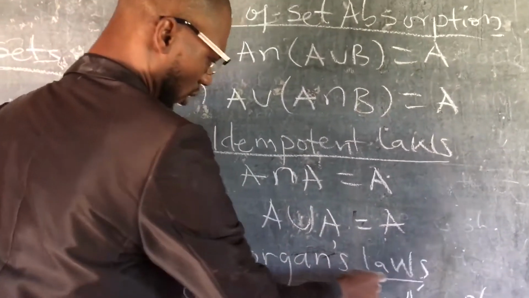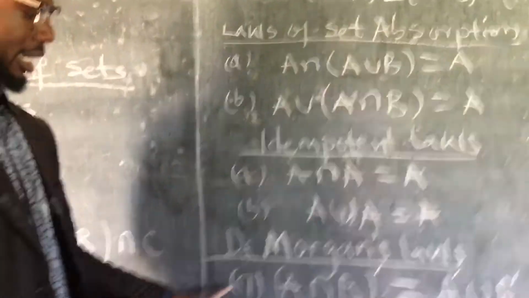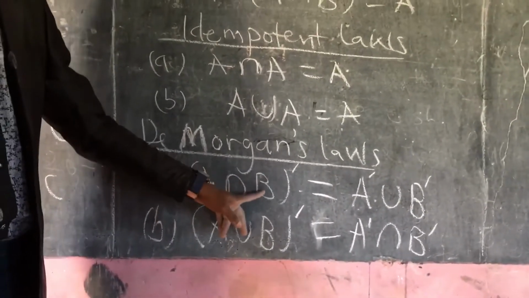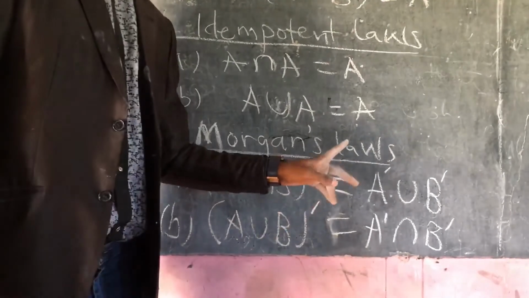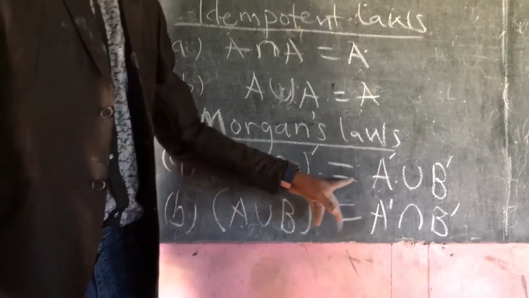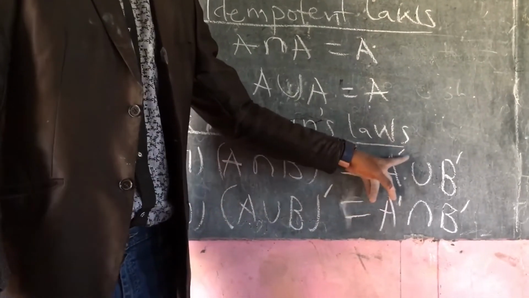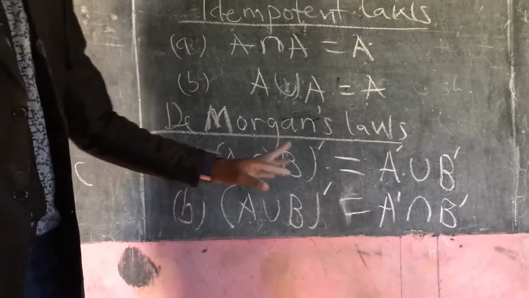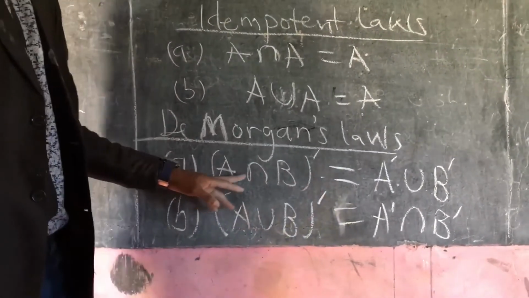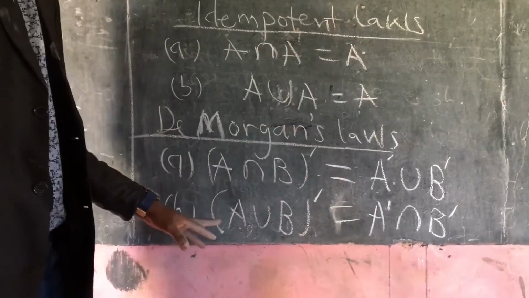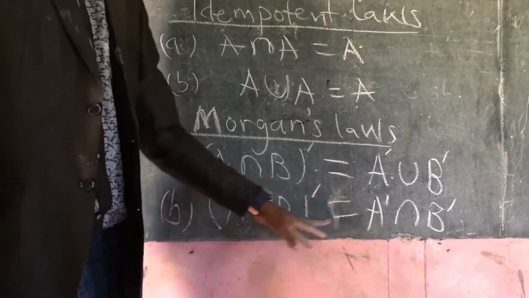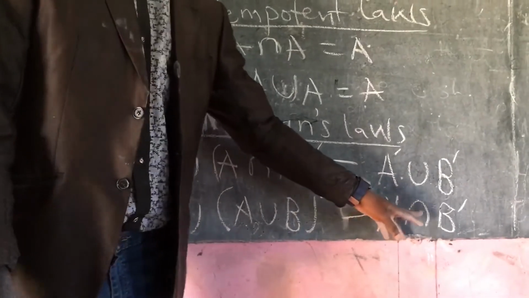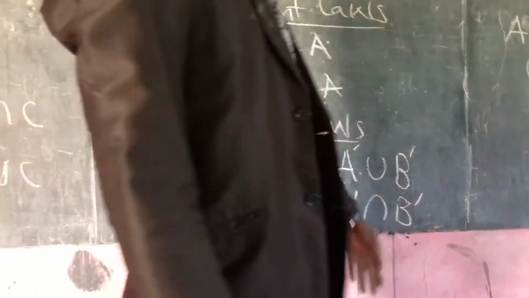De Morgan's law. De Morgan's law says if you take A intersect B complement, it is the same thing as A complement union B complement. Again, if you take A union B complement, it is the same thing as A complement intersect B complement.